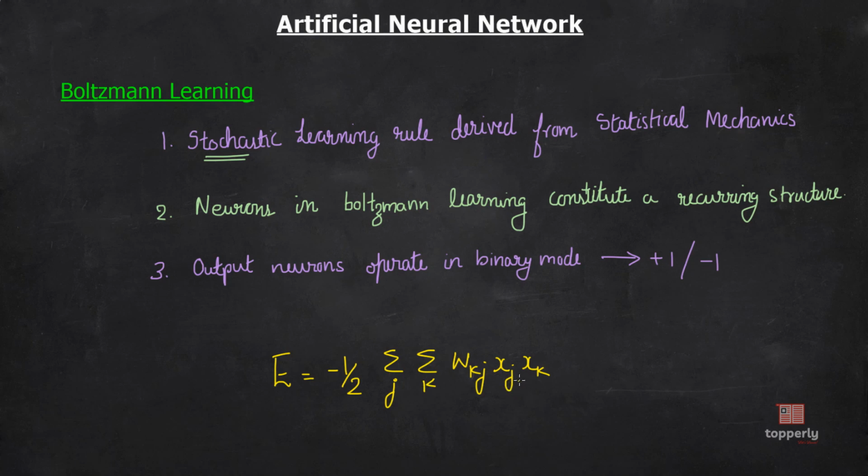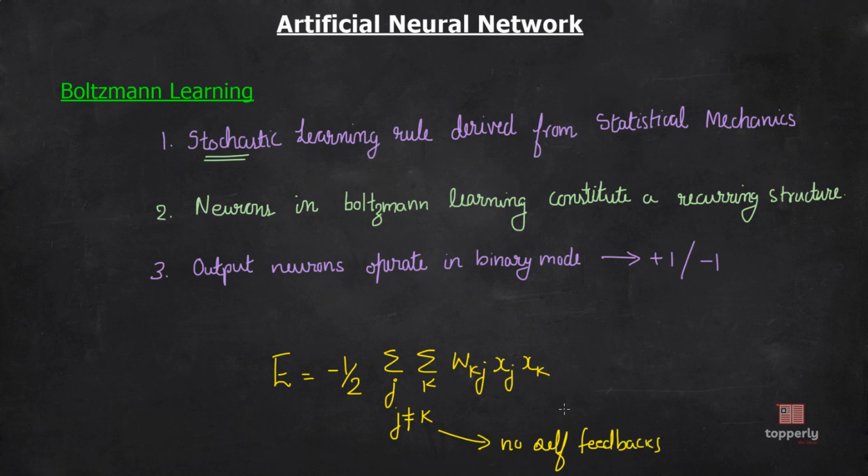I hope that you all remember the definition, that is x_j is the input to the neuron j, x_k is the input to the neuron k, and w_kj is the synaptic weight from neuron j to k. Also this equation is restricted to the constraint that j is not equal to k. What it means is that there are no self feedbacks.